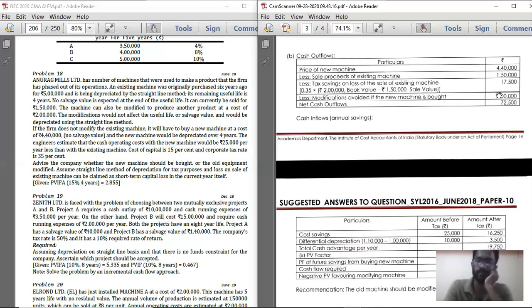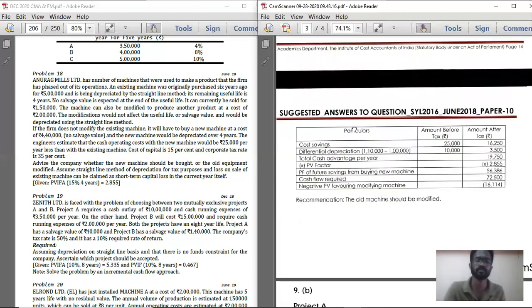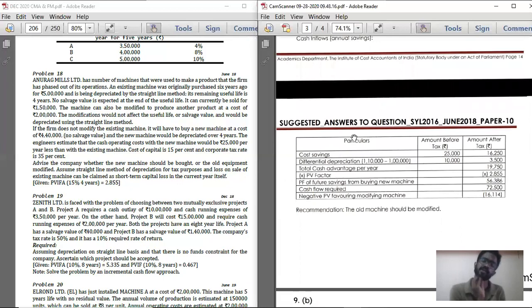Now total it. 4 lakh 40,000 less 1 lakh 50,000 less 17,500 less 2 lakhs. How much are you getting? You are getting 72,500. So total it in the amount column: 72,500. In respect of that 72,500, record net cash outflows.